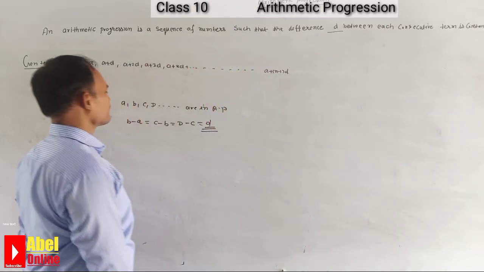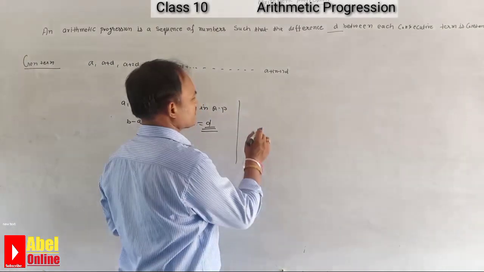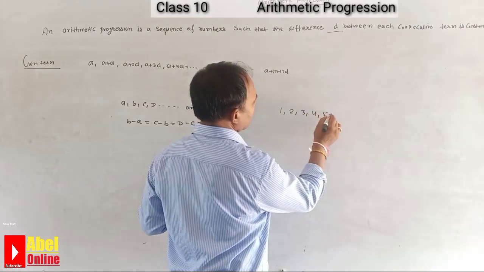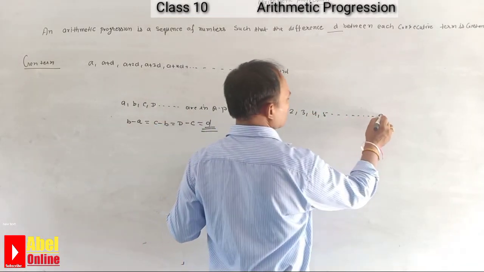Okay students, so what is the d? Let us elaborate with more examples. Suppose 1, 2, 3, 4, 5, 6 and so on is a sequence in AP. So what is the d?